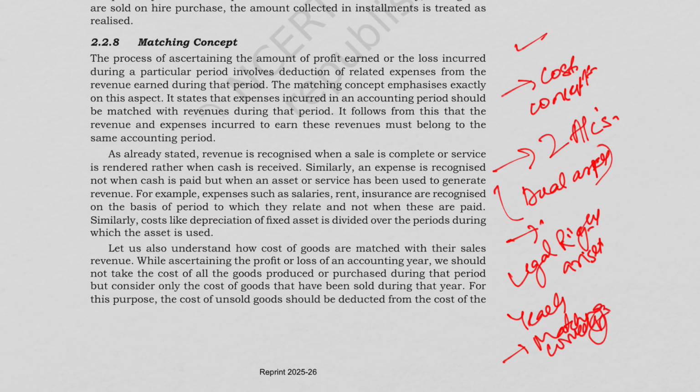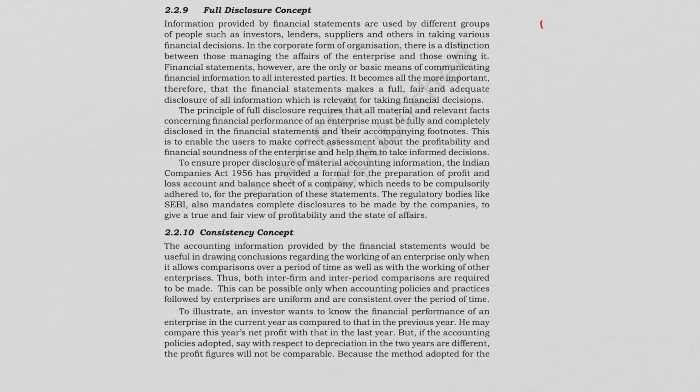So understanding all these terms is very important, because if you understand these clearly, journal entries will become logical, profit calculation will also become accurate, and financial statements will basically make sense. Okay, next we are going to discuss the full disclosure principle. So information provided by financial statements is used by different groups of people such as investors, lenders, suppliers, and others in taking various financial decisions.